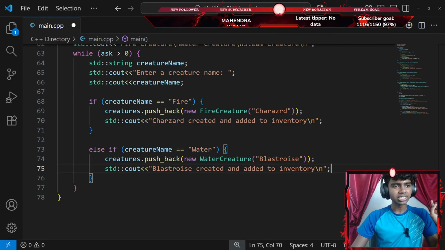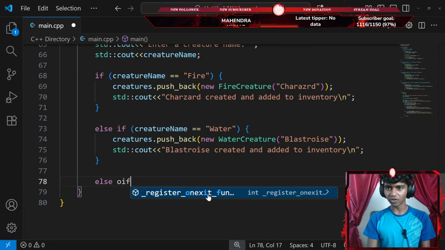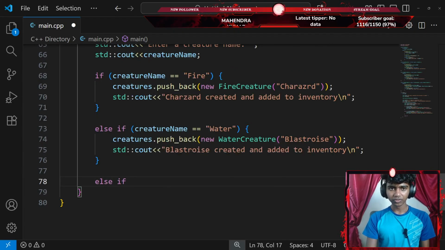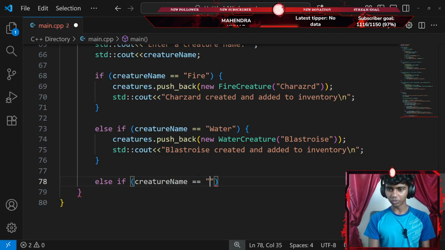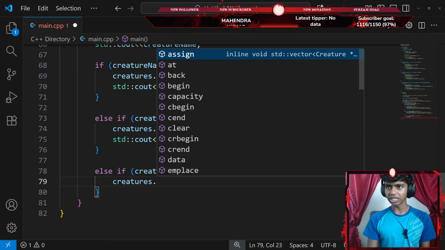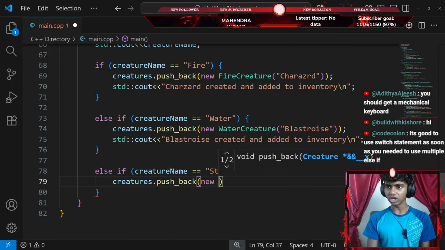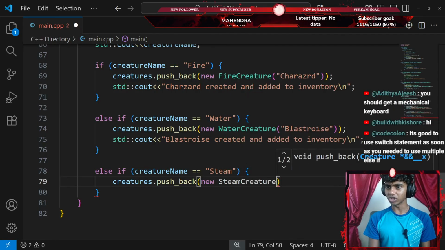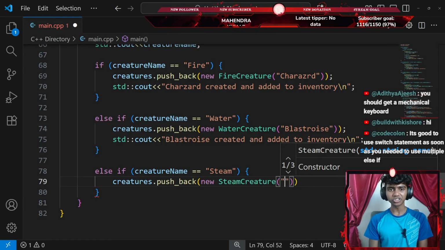Okay, that said, let's add another else if. So I'll go with else if, a lot of parentheses. That said, if my creature name is equal to, let's say Steam, then I'm going to do something. I'll go with curly braces and then go into my creatures vector, the push_back function. I want to push back a new Steam creature. My Steam creature is a class with parentheses. The Steam creature is going to be called something like, guys, I don't know Steam creature's name.